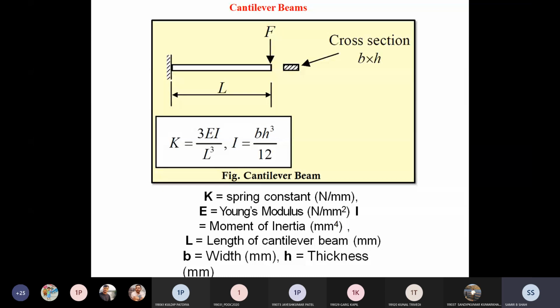That equation we have to use, where the spring constant, the Young modulus E and the moment of inertia I are already given to us. So it's very easy to find the deflection in the cantilever beam.